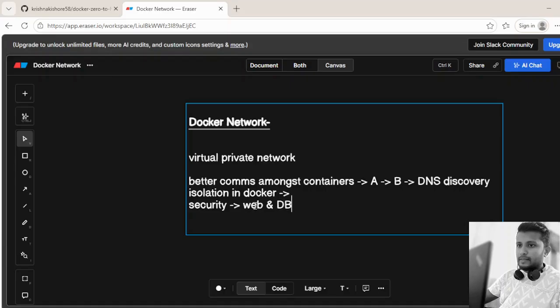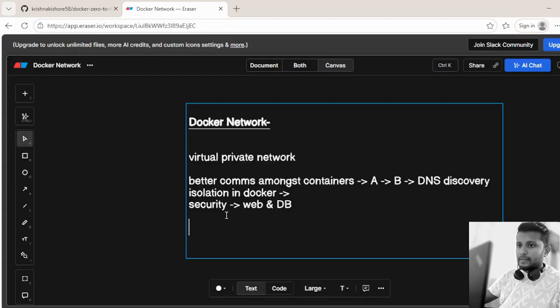If we expose the details of this database only to the web server, it would be more secure. So the web server can talk to the database server with the database server name, and as we are exposing the confidential details of this database only to the web server, we are ensuring more security. So these are the major reasons why we want to use Docker network.